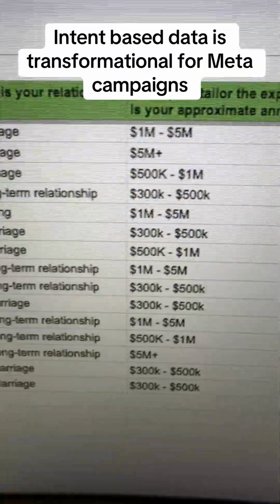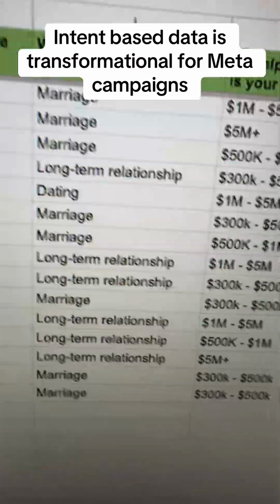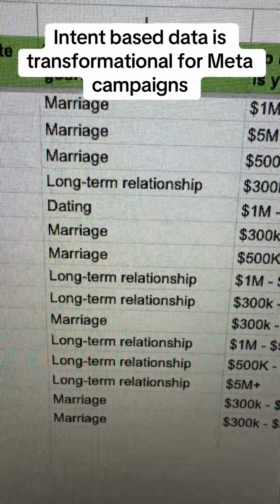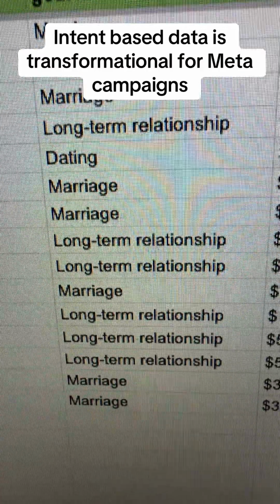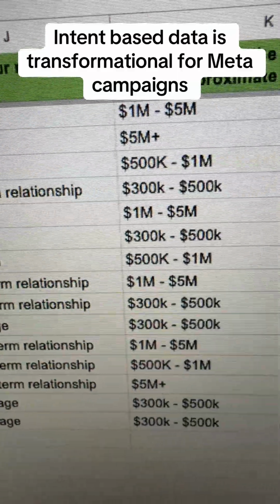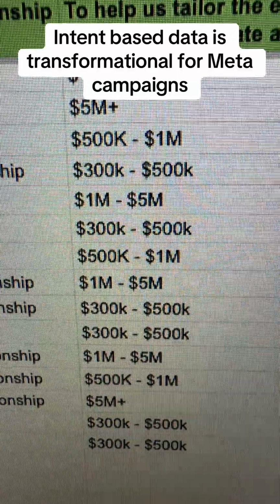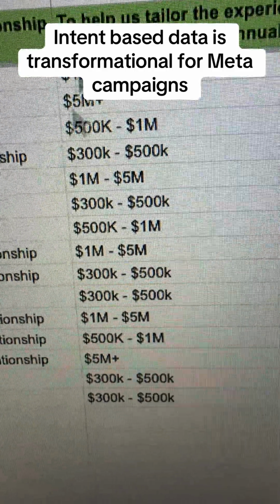Okay, so these are the goals of the people. Long-term, it's a matchmaker, so they want people that are interested in long-term relationships, marriage. Any of these are okay, but you can see there's a lot of long-term relationship and marriage in there. And most importantly, they can afford it. Here's the income, and this is much different than what we saw before.